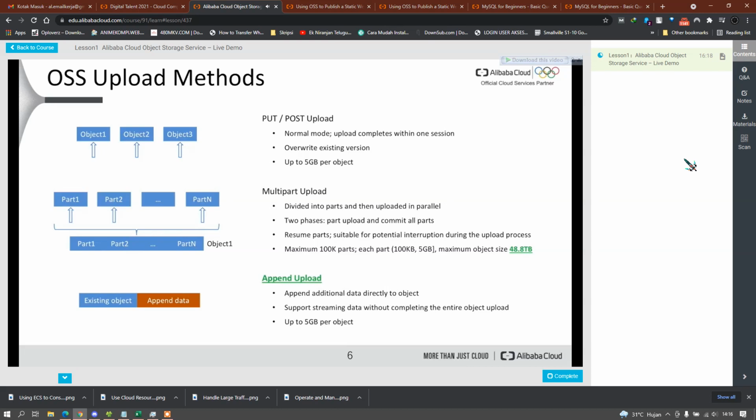What's also really convenient with OSS is the possibility to already read files while they are being uploaded. So you can read files and at the same time append new data, which makes it really suited for video streaming use cases, for example. Also note that OSS guarantees strong consistency for every operation.